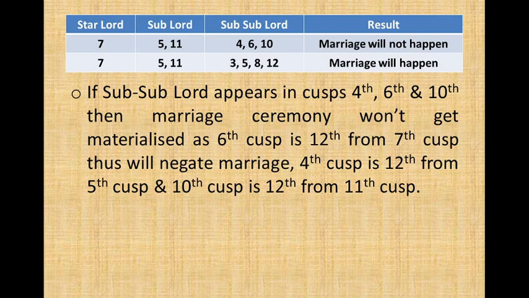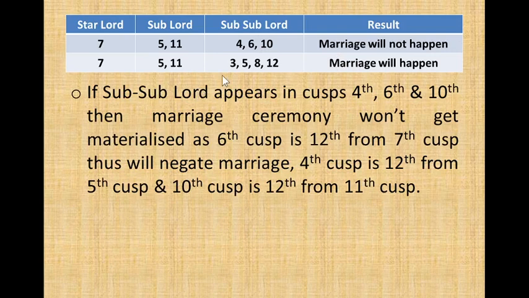If sub-sublord appears in cusp 4, 6 and 10, then marriage ceremony will not materialize, as 6th cusp is 12th from 7th cusp, thus will negate marriage. 4th cusp is 12th from 5th, and so it can affect love, and 10th cusp is 12th from 11th, so it can affect friendship, or it can affect the fulfillment of gains. So if sublord appears in 5, 11, it will cause marriage-like situation, but if sub-sublord appears in 4, 6, 10, then marriage will not happen.